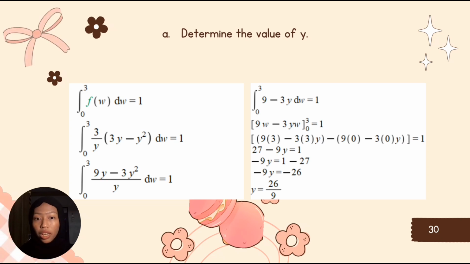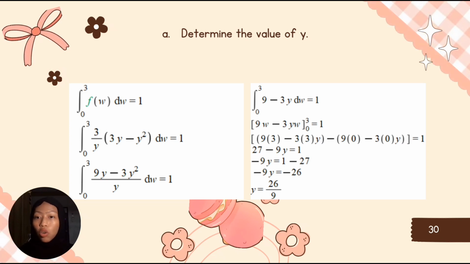So for question A, we need to determine the value of y. To ensure the total probability is 1, we need to calculate the integral of f(y) over its range, which is the integral from 0 to 3 of y(3y minus y squared) dw equal to 1. And then we need to expand the function. Next, integrate them term by term to get the final answer for y, which is 26 over 9.